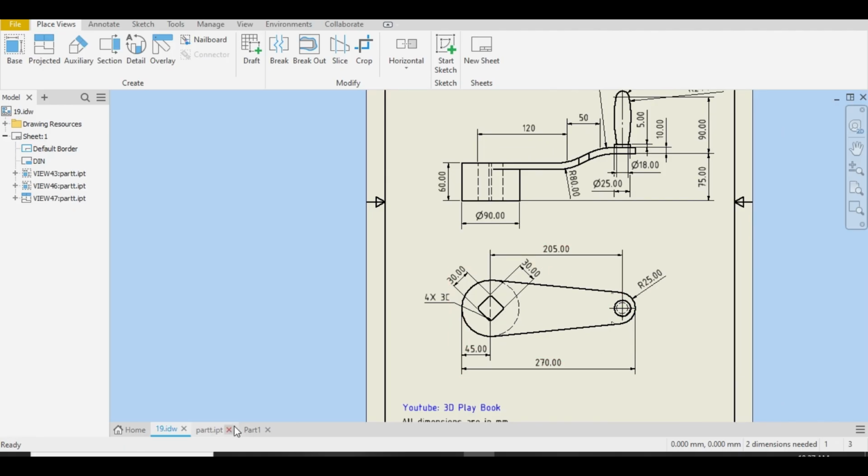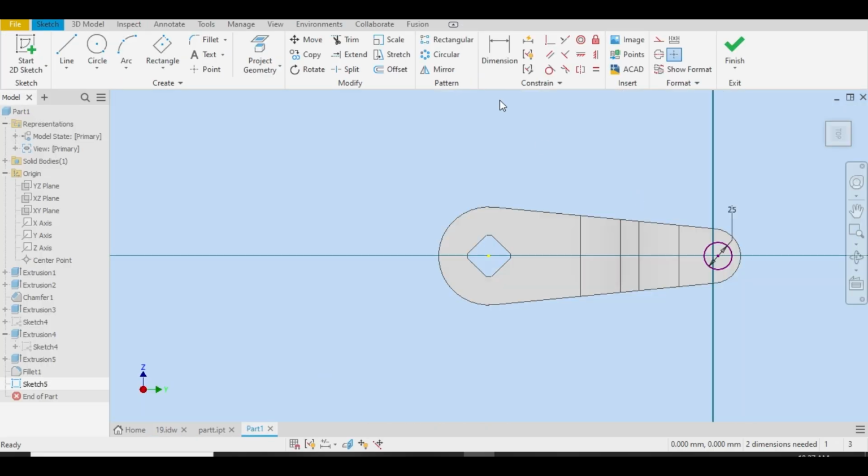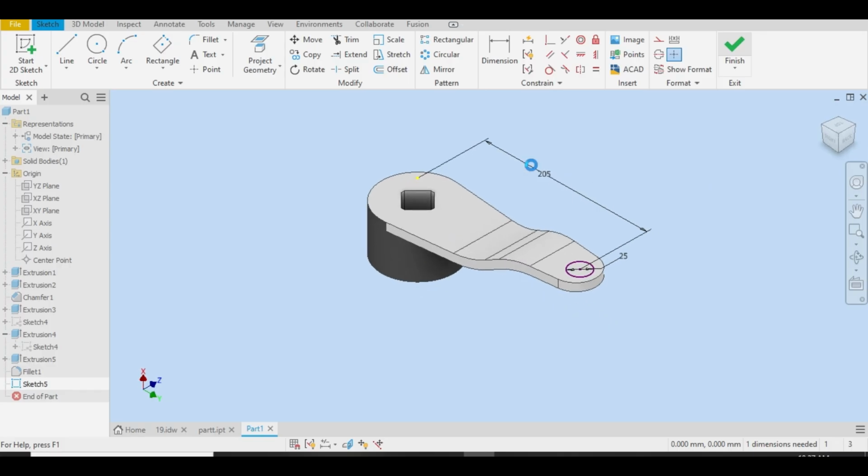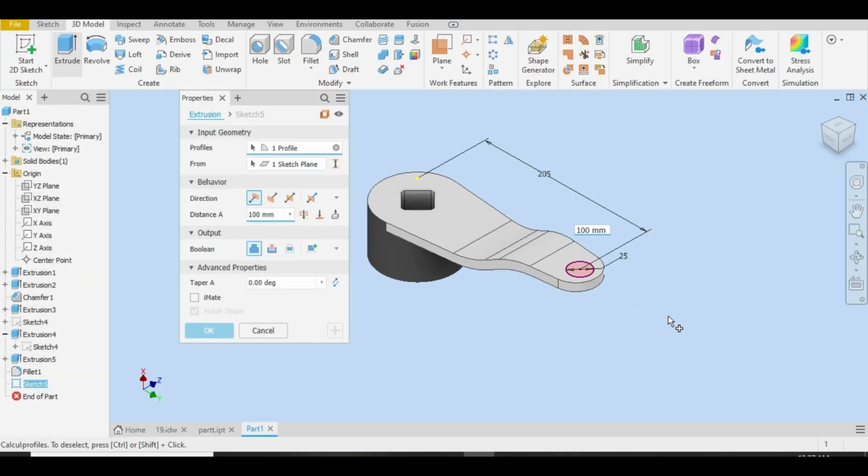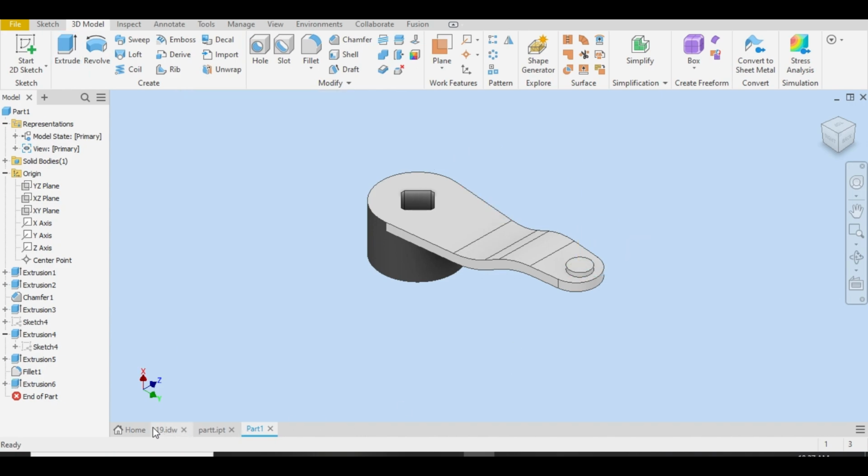Let me go back to the part, select dimension, this point and this center. Let me type 205. Okay. Let me finish sketch, extrude, select this feature and type 5 here. Okay. Go back to the drawing sheet.